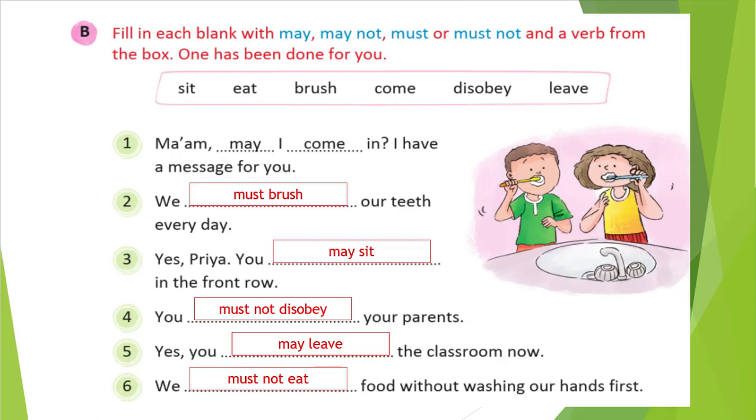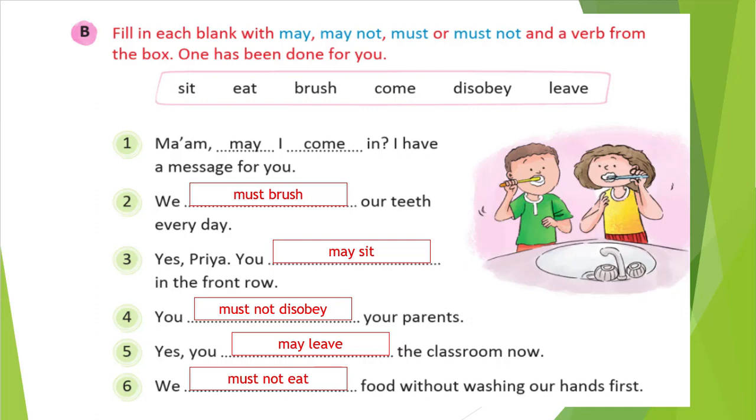So here, ma'am, may I come in? You used to ask, right? So you are requesting permission. At that time we will use may when we are talking about politeness. So the correct one is may I come. Okay, that will be the correct one.